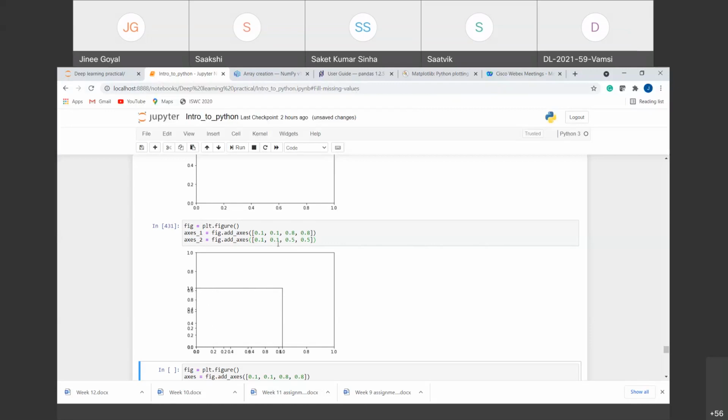You can play with these numbers. For example, I am raising the bottom by some percentage, for example 0.2, right? So what it is doing is, you can see that this new axis is just above the previous one, right? Similarly, I want it to be shifted from the left also. Suppose I have shifted it to 0.2. If I run this, now you can see that it is also shifted from here.